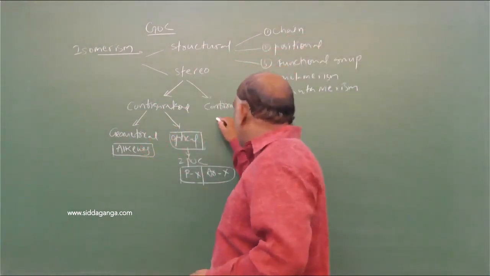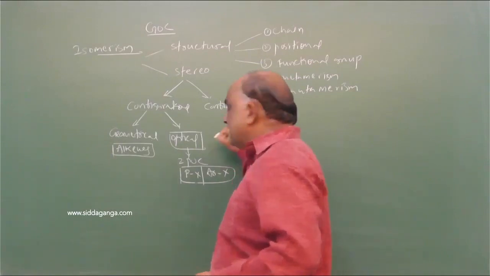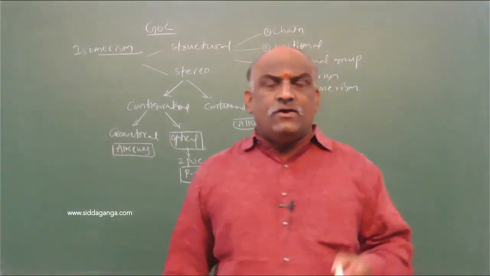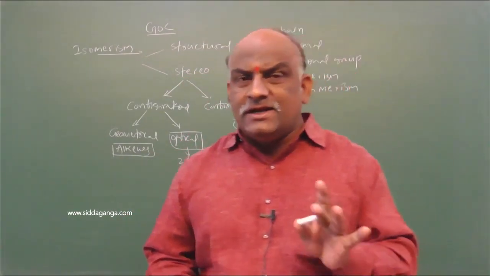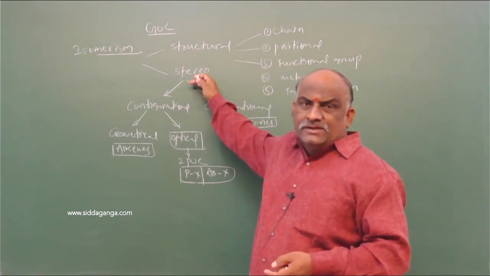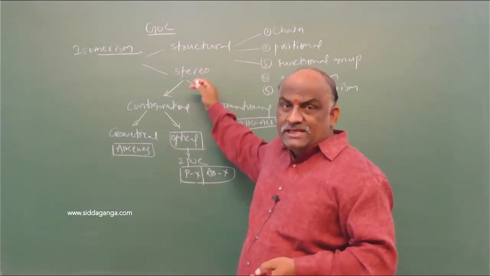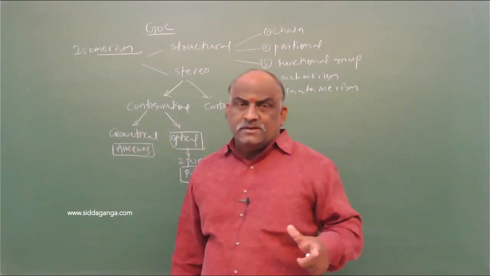And conformational isomerism we discuss with alkanes. The final conclusion: stereoisomers are related with some topics, some functional groups.